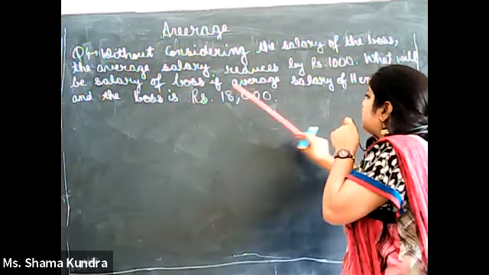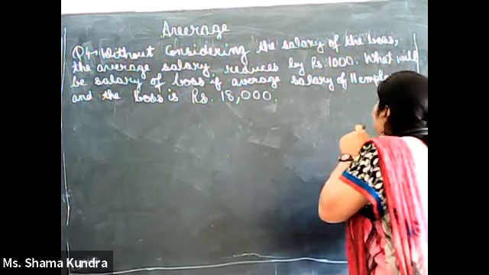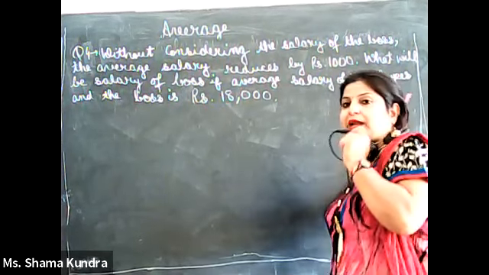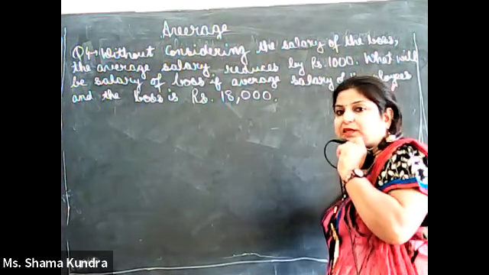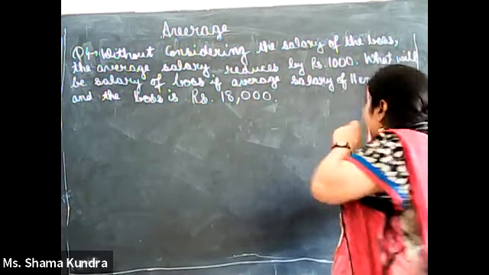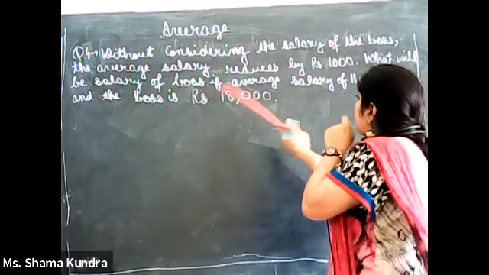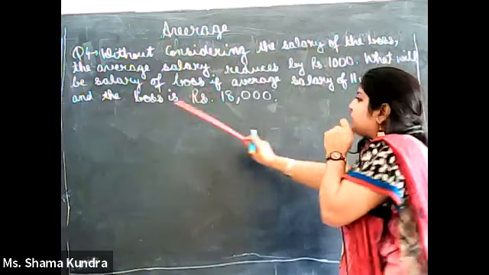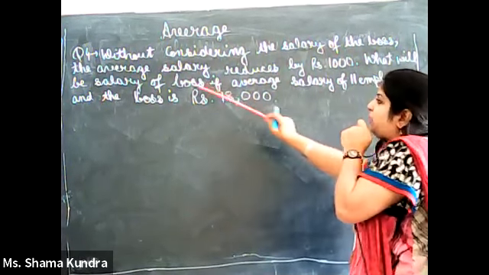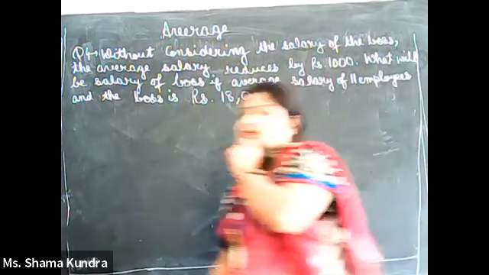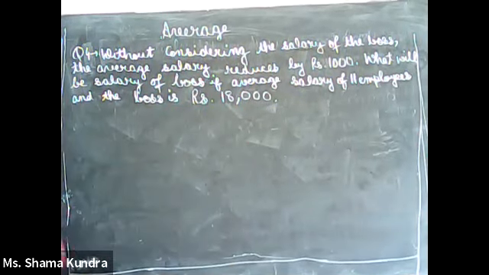There are 11 employees and one is boss, so total persons are 12. And the average salary of 11 employees and boss is given to us as 18,000, and we have to find out the salary of the boss.